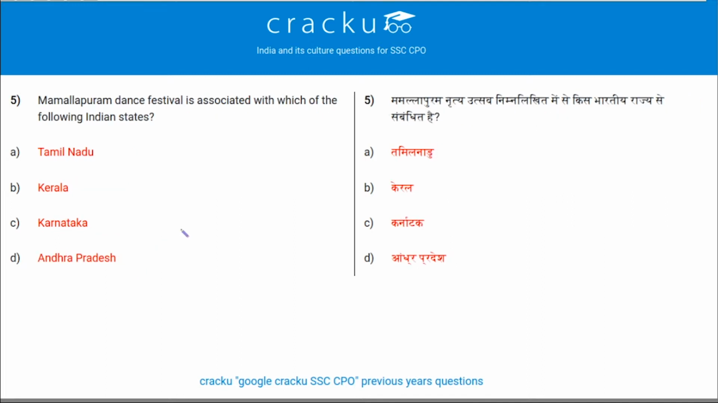Next question. Mamallapuram dance festival is associated with which of the following states? So it is associated with Tamil Nadu. Option A is the correct answer.